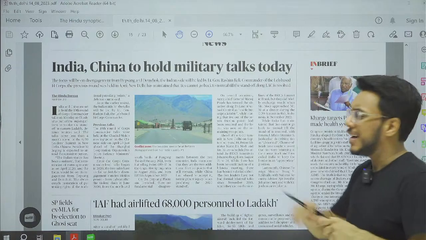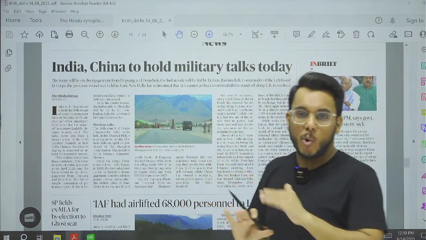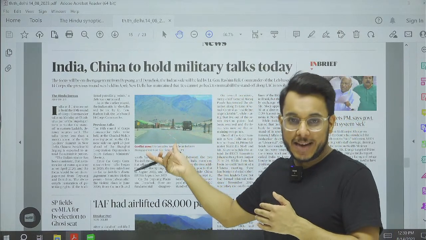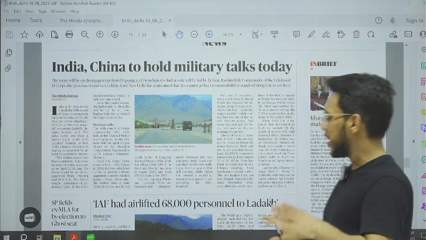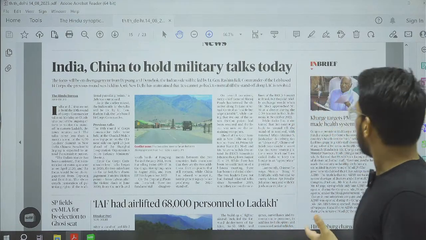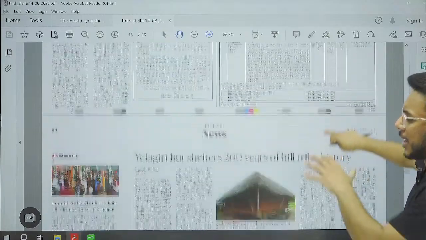Again, moving on, are you required to follow these talks and outcomes? No. Why? Because by the time your exam comes, many more rounds will be held, and every such round of talks is not needed. If some important development has come, then you need to go there. Then further moving on, IAF airlifted 68,000 personnel from Ladakh and all such things.